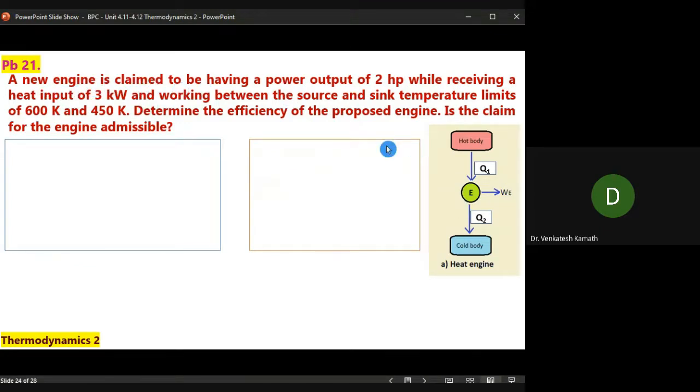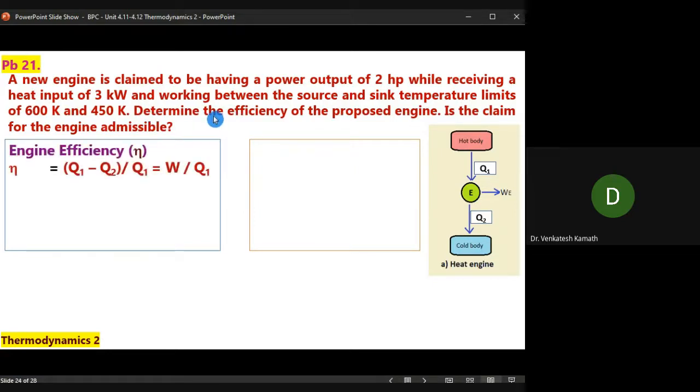I claim that if I give this much energy, it will give me 2 HP power. I give 3000 watt, it gives me 2 HP power output. I am saying that it's possible. You will ask what the temperature reservoirs are, high temperature and low temperature. I'll say that it's 600 Kelvin and 450 Kelvin. Now you make a judgment whether what I am telling you is correct or wrong.